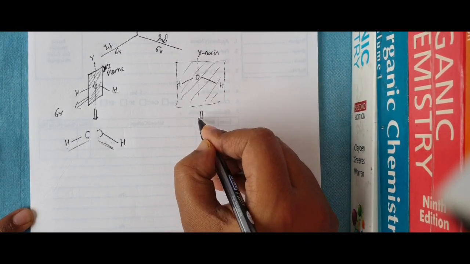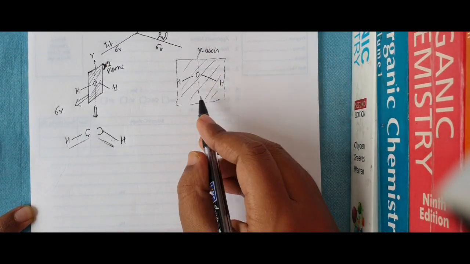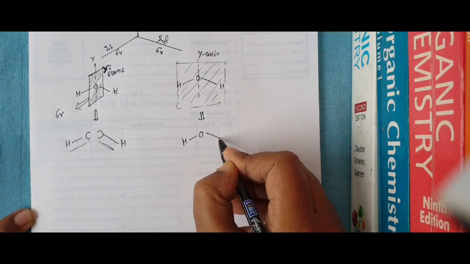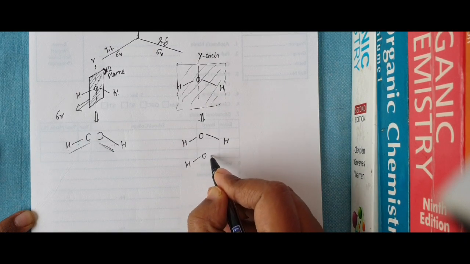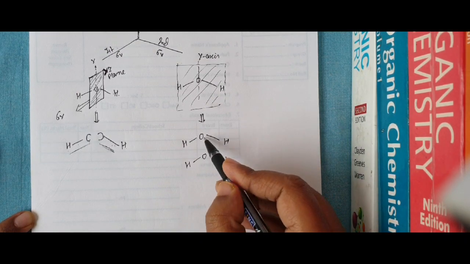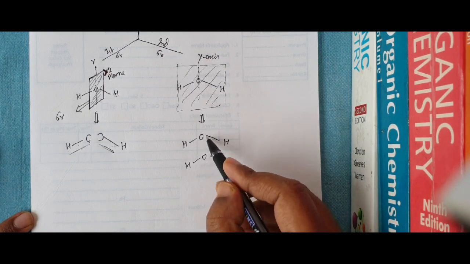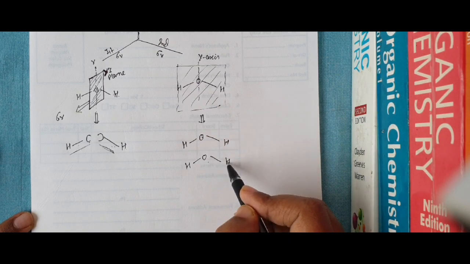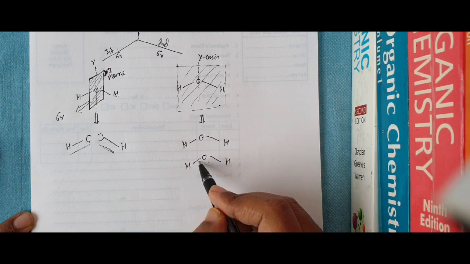In this kind, you will find the bisection is like this: H O H, meaning one water molecule is divided into two equal parts. One hydrogen is divided into two parts, first half, second half; even the bond is divided into two parts.